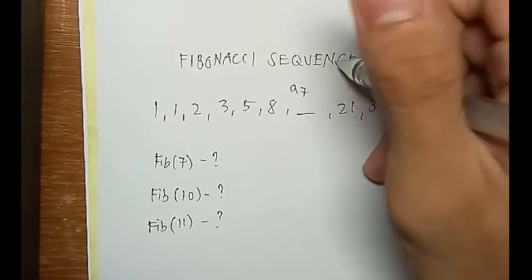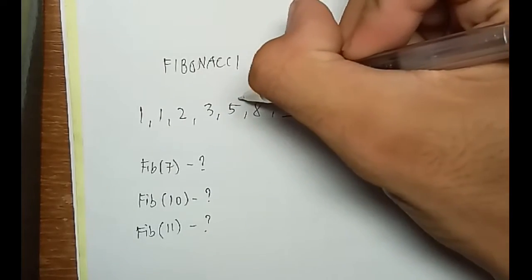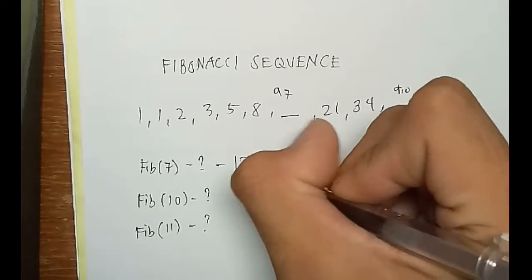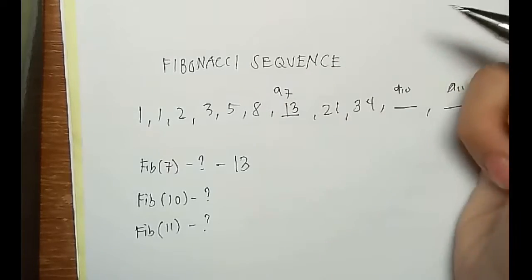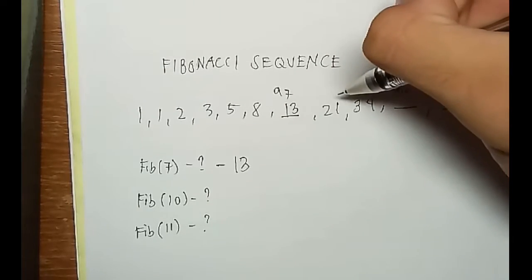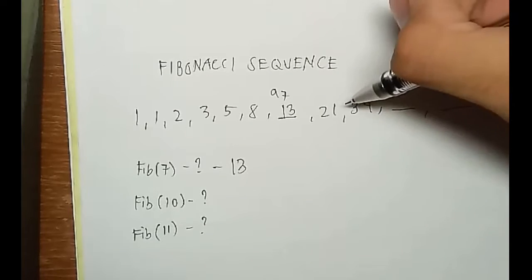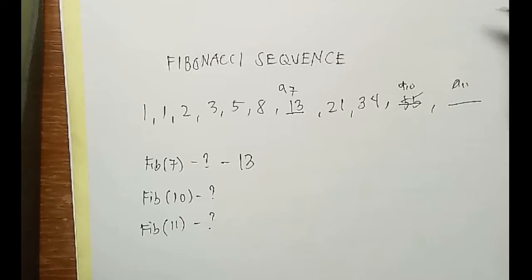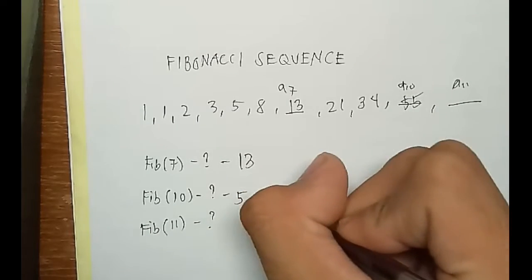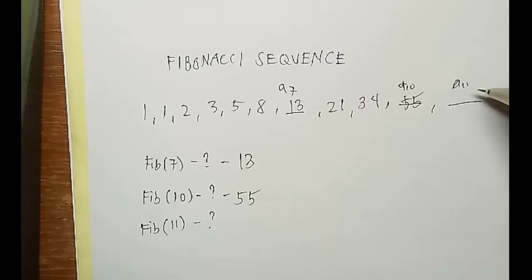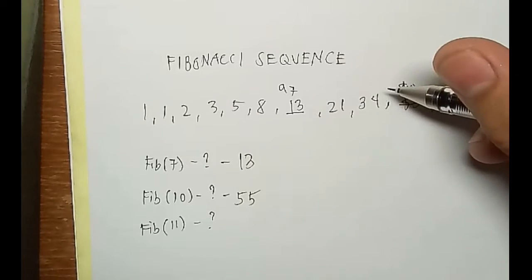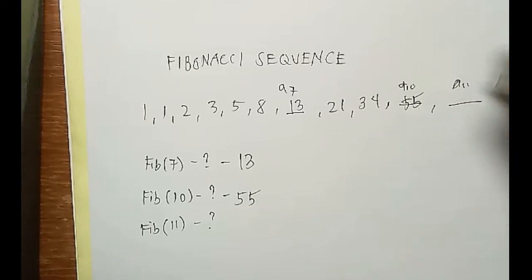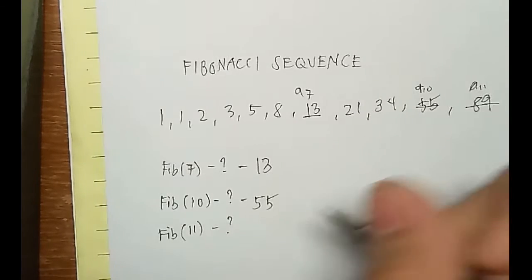Continuing to the seventh term, here we have 5 plus 8, we have 13. So 13 plus 21 is 34. 21 plus 34 is 55. So the 10th term is 55. And the next term, 34 plus 55, we get 89.